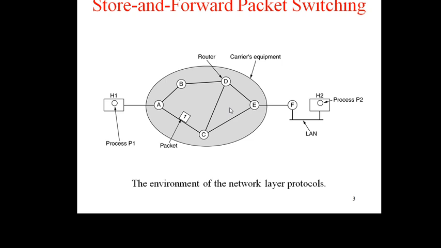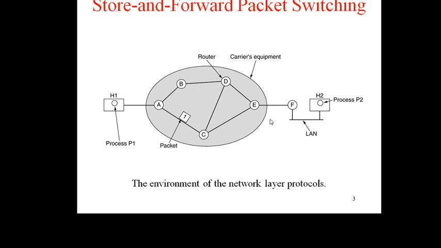We have shown F as being outside the oval because it does not belong to the internet service provider. For the purpose of this discussion, however, the router on the customer premises is considered part of the internet service provider because it runs the same algorithm.